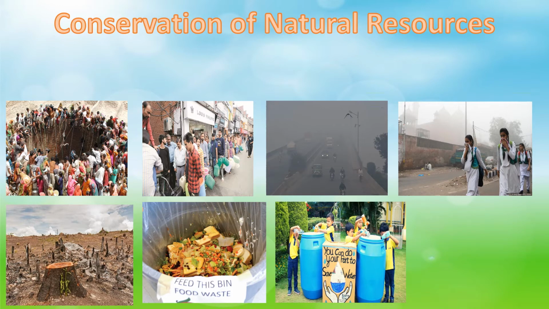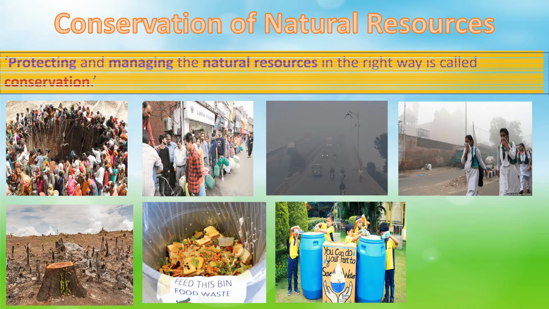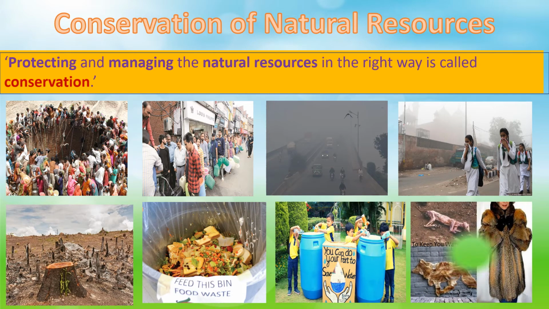Okay, children? Hence, protecting and managing the natural resources in the right way is called conservation. We also saw that animals are killed for their fur and skin to make coats, jackets, shoes, belts, wallets, and many more things. In the bargain, what is happening, children? More and more animals are killed, and this is leading to an imbalance in nature. This means that those animals are going to be extinct as they are now endangered. Now, what is the meaning of extinct and endangered? Let us see.